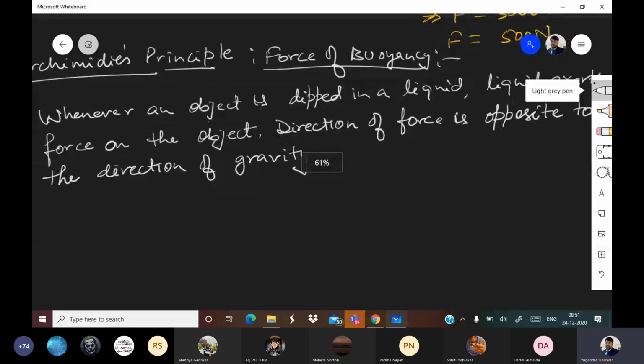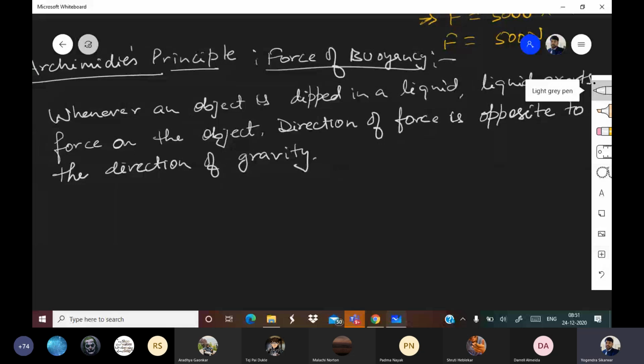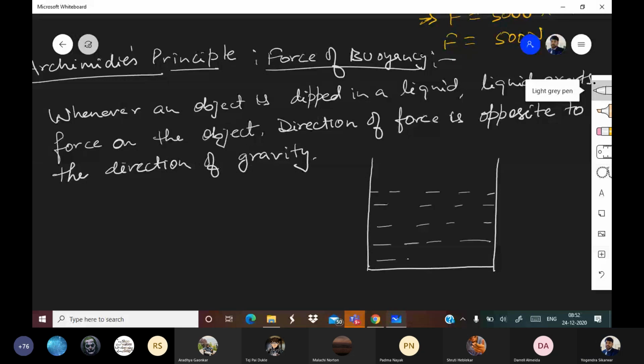Pay attention. Suppose this is the vessel, and in this vessel this is the liquid. Now in this liquid, this is the object which has been dipped.